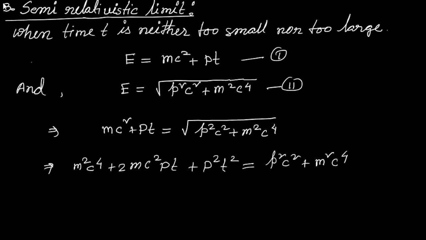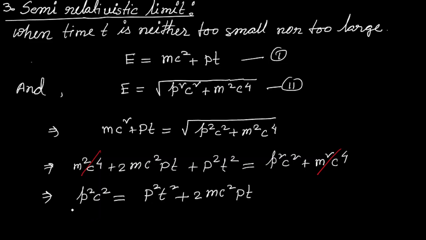Now you can see the m square c to the power 4 term will cancel out from both sides of this equation. So from here we can write the value of p square c square: it will be capital P square t square plus 2 mc square into capital P into T. This is the value of pc, where p is the relativistic momentum.